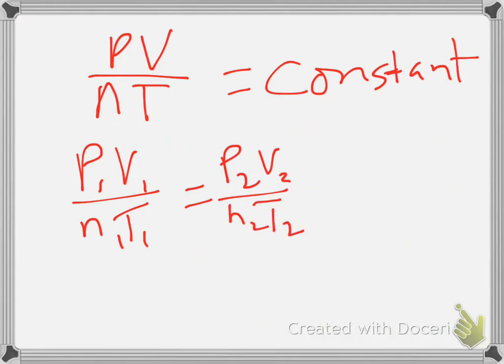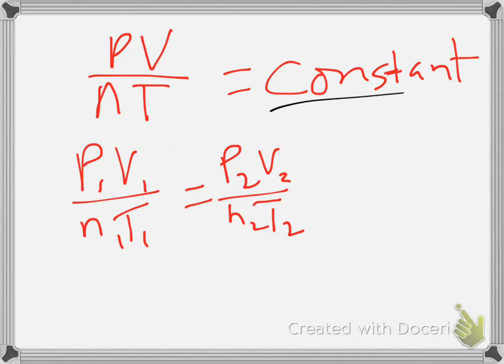Okay, that right there is called the combined gas law. It's got them all together. And if you ever needed to find something where things were held constant, let's say we hold the number of moles constant, which means it's the same on both sides and it cancels out. And what if we hold the temperature constant? It's the same on both sides, it cancels out. Well, then all you're left with is Boyle's law. Well, that's what we had when we held temperature constant. So P1 V1 equals P2 V2. So the combined gas law, this thing right here, is all the gas laws put together.